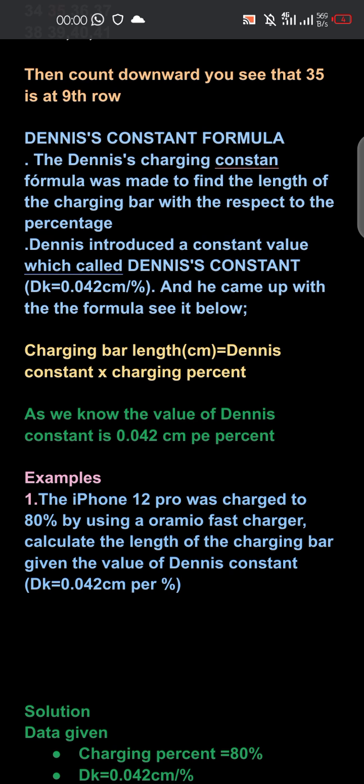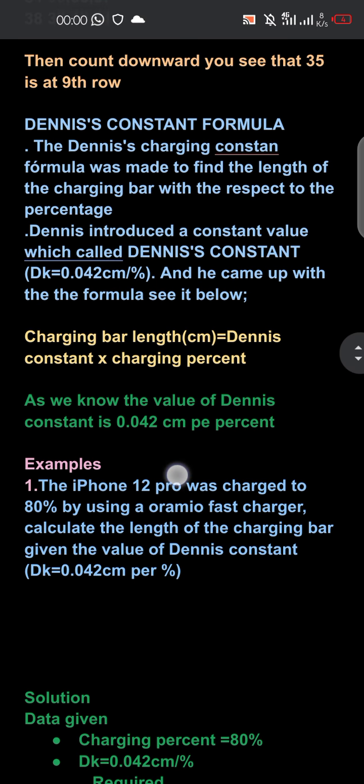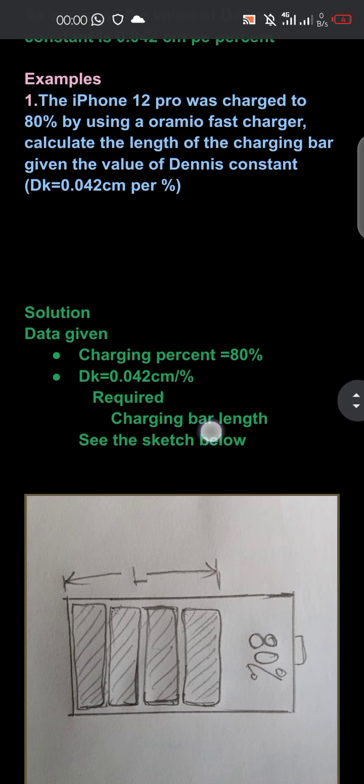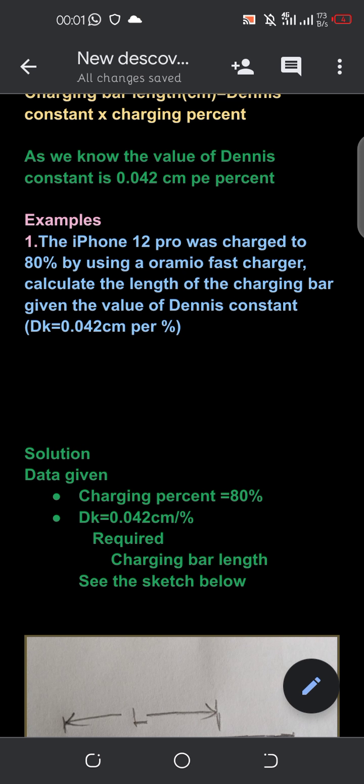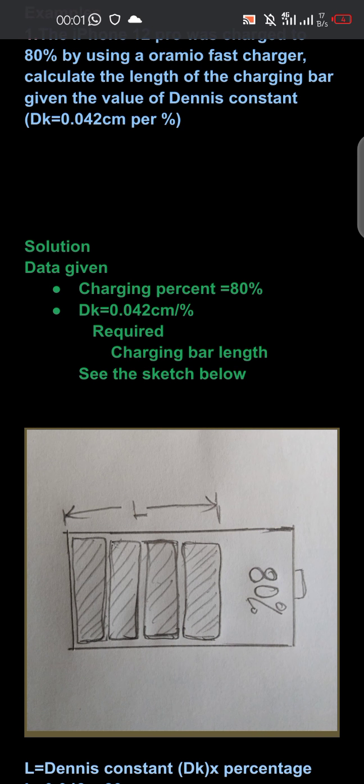Charging bar length in centimeter is equal to Dennis constant times charging percent. As we know, the value of Dennis constant is 0.042 centimeter per percentage. Then let's see an example. An iPhone 12 Pro was charged to 80% by using a fast charger. Calculate the charging bar length given the value of Dennis constant is equal to 0.042 centimeter per percentage. Solution: we are given charging percent, which is 80,